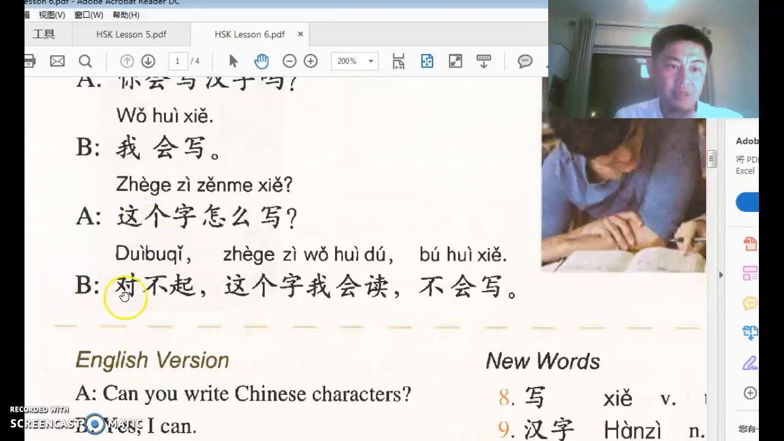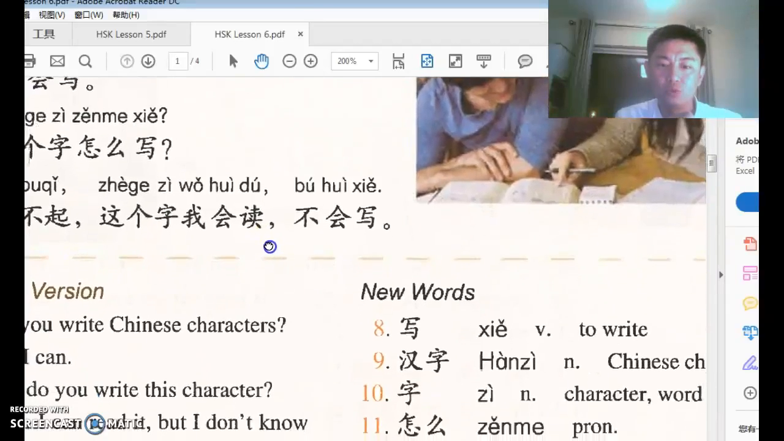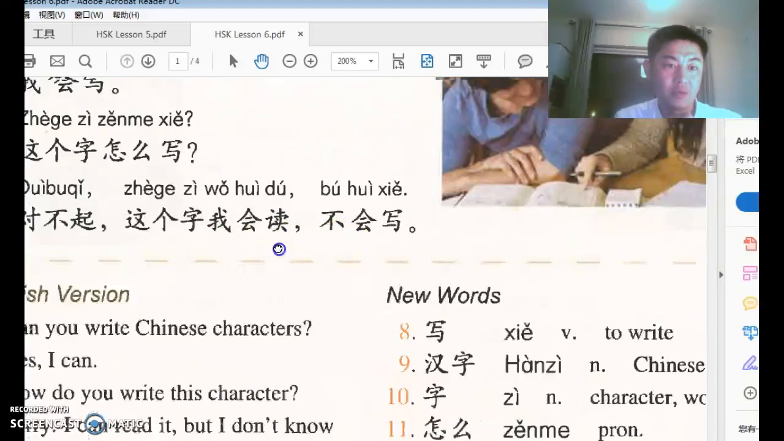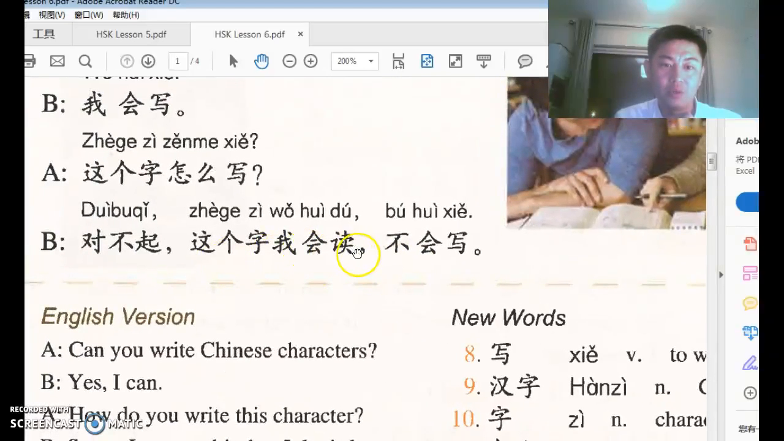This character. And B says 对不起, sorry, 这个字我会读. 读 is to read. You can say 读书, read books. 不会写, I can read it, I cannot write it. Right? 这个字我会读不会写. And again, Yoda structure to emphasize. The normal order of the sentence would be 我会读这个字，我不会写这个字. It's a lot of omission in this small part.